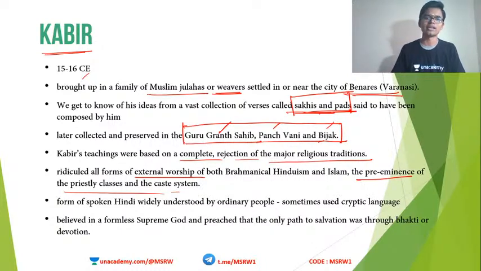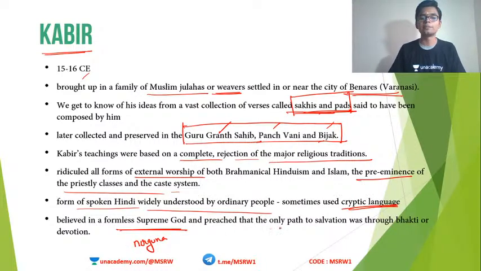He was against all that, and he was also preaching a personal God. A form of spoken Hindi widely understood by ordinary people was predominantly used by Kabir. Instead of using Sanskrit, he communicated with people through the local language, which was a form of Hindi. But occasionally he used some cryptic language also. Predominantly he used the local prevailing vernacular language. He also believed in the formless supreme God, which means the Nirguna form, and preached that the only path to salvation was through bhakti and devotion.